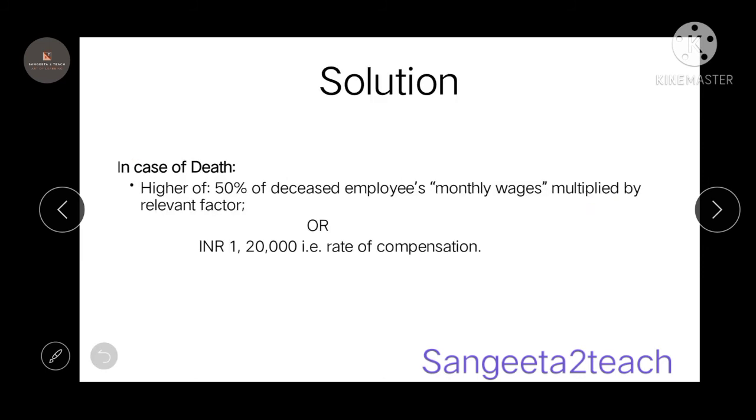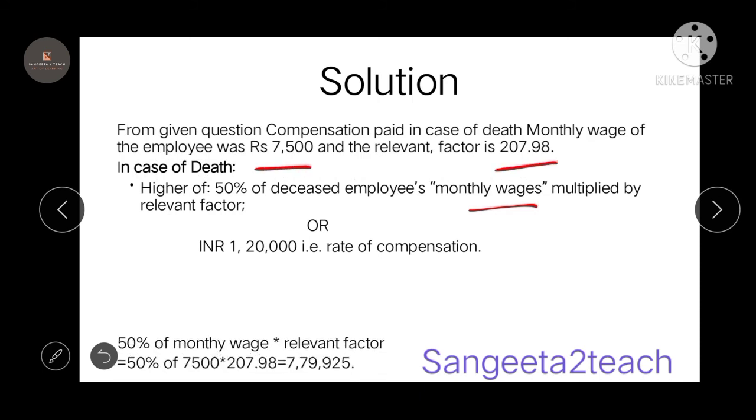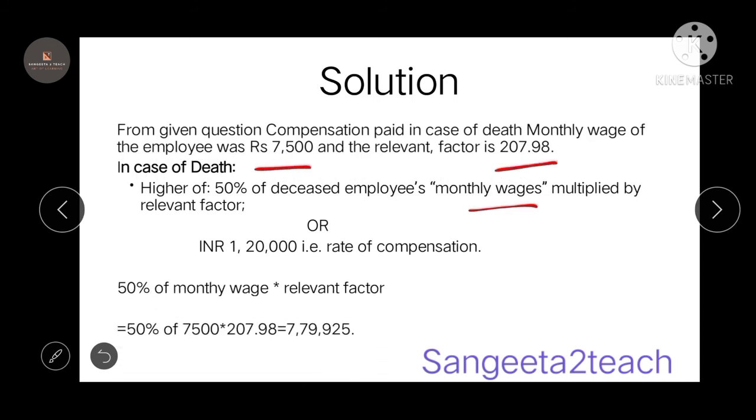In case of death, we know it is 50% into monthly wage into relevant factor or 1,20,000. From the given question, the monthly wage is 7,500 and the relevant factor is 207.98. We calculate 50% of monthly wage into relevant factor, which is 7,79,925, which is more than 1,20,000. So this will be the amount that is compensated in case of death.